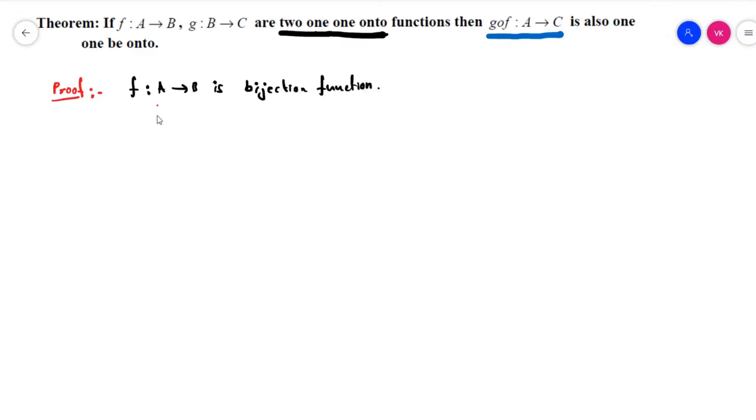Okay, that means we have to define them. First of all, f maps A to B is, first of all, a one-one function.